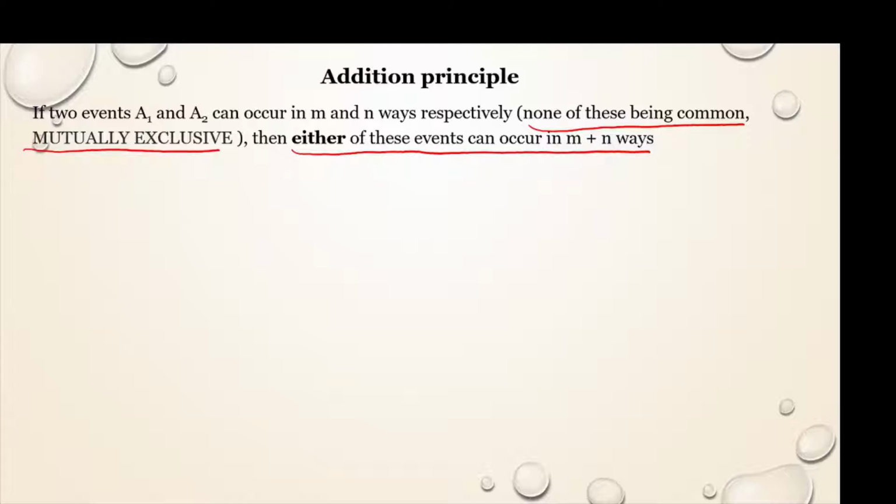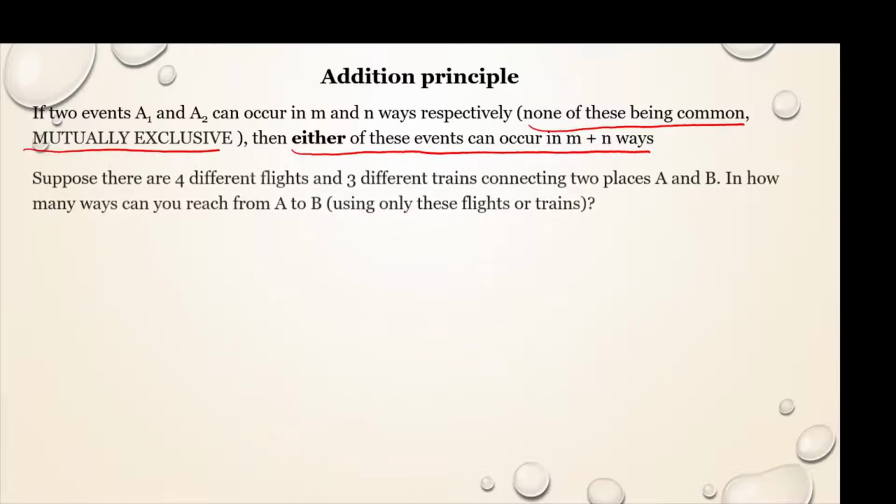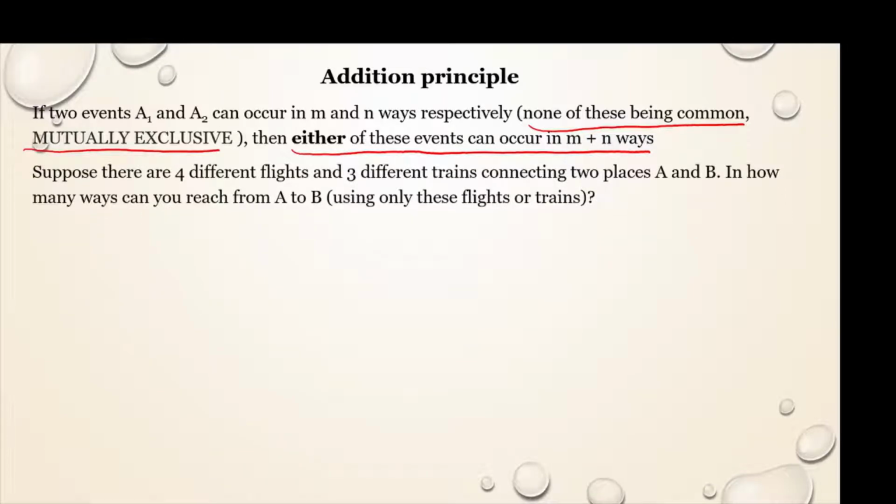Let us understand this with an example. Suppose there are 4 different flights and 3 different trains connecting two places A and B. So there are two places A and B, and there are 4 flights and 3 trains which connect A and B. In how many ways can you reach from A to B using only these flights or trains?